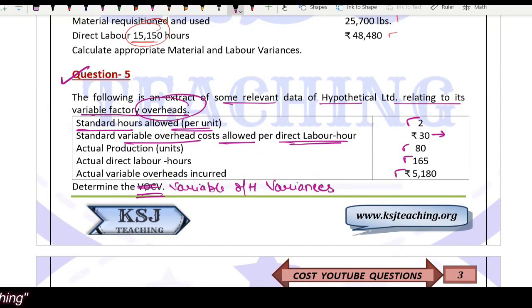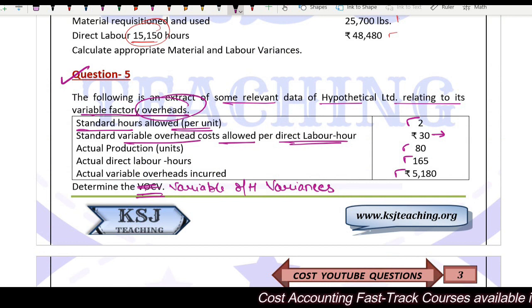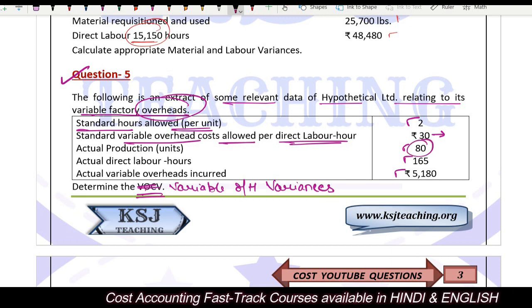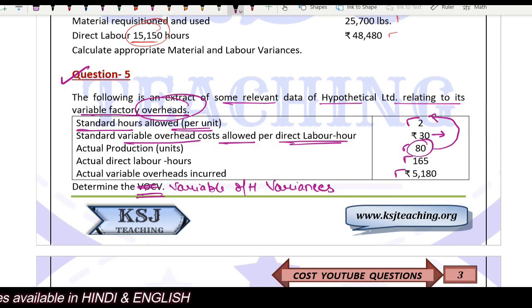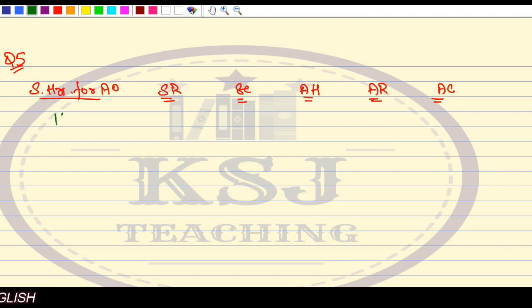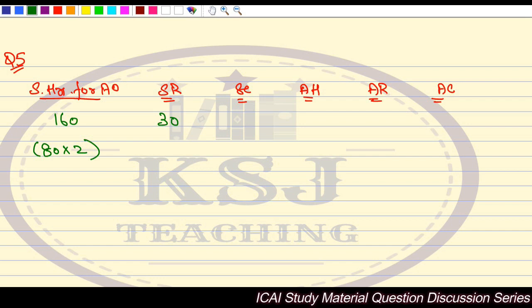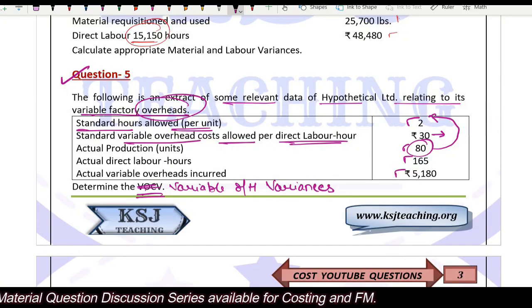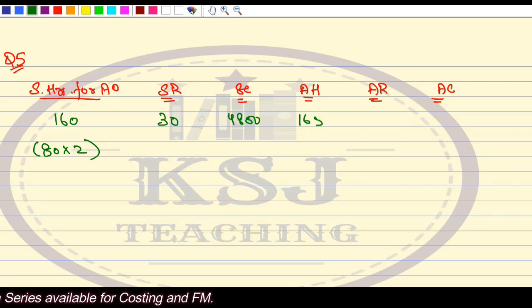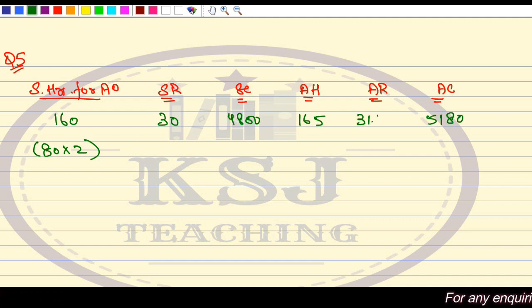For making 1 unit, the standard hours allowed is 2. So what will be the standard hours for the actual output? The actual output is 80 units, so standard hours will be 80 multiplied by 2, that is 160. The standard rate given is 30, so the standard cost is 4800. Actual hours are 165. Actual cost is given as 5180, so the actual rate will come out to be approximately 31.4. It will come in decimals.